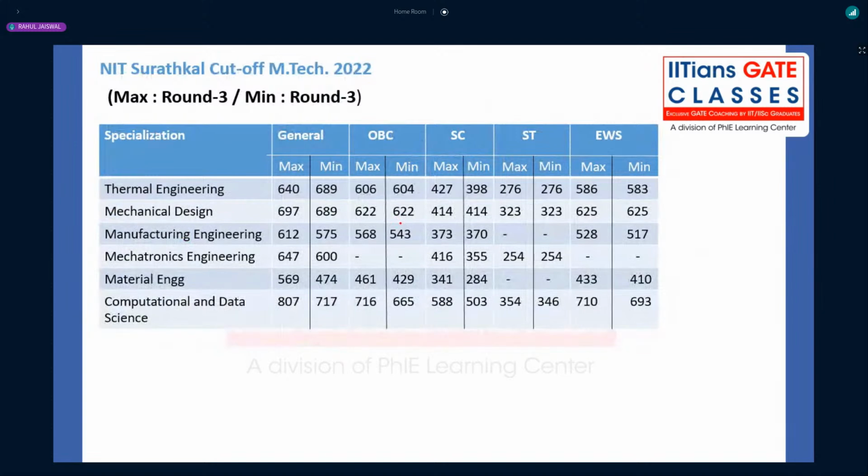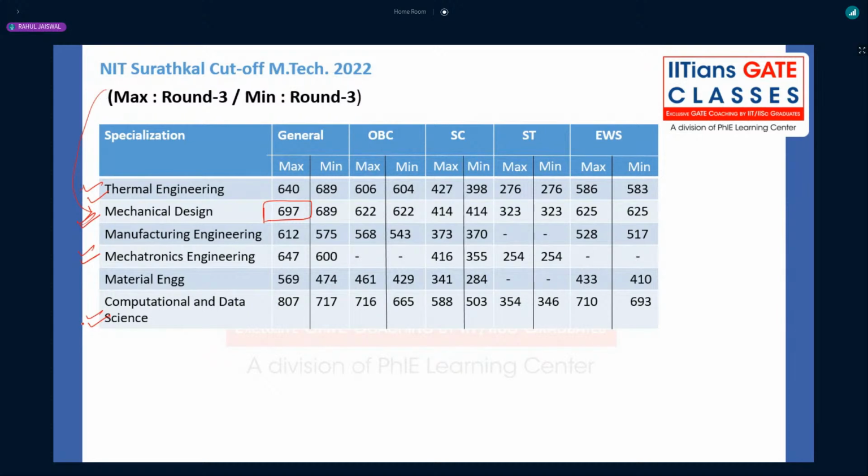Regarding NIT Suratkal, you can go for mechanical design. As you can see, the cutoff went high for mechanical design. Mechatronics is also very good as compared to manufacturing and thermal. Computational data science is also very, very important. And I want to mention something about NIT Suratkal also. Just like I gave some factual data about NIT Patna, I have the same for NIT Suratkal also.